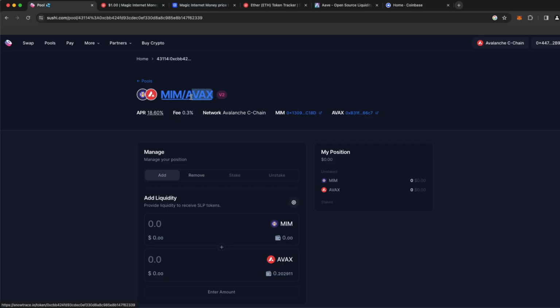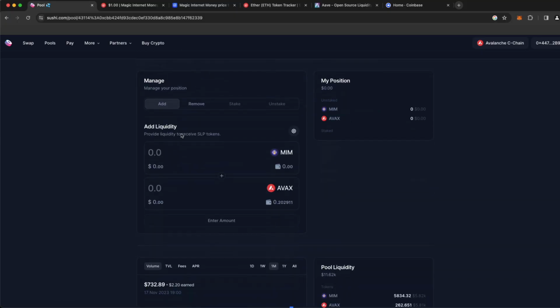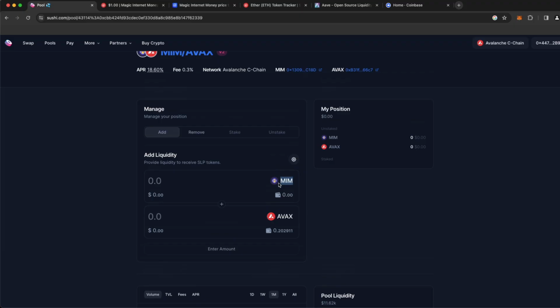Because people are probably going to have AVAX from the Avalanche network, and then they probably want to buy the MIM coin. So they're transferring one asset over to another. So this has got to be pretty popular. And then when they want to go back to using the network and get out of their position in MIM, then they're going to have to transfer back into AVAX.